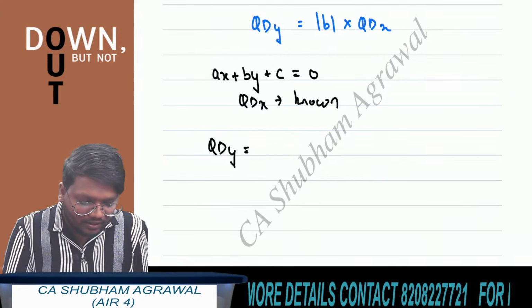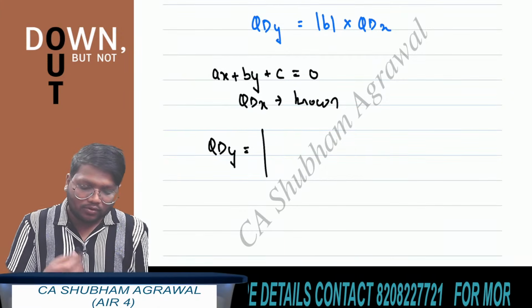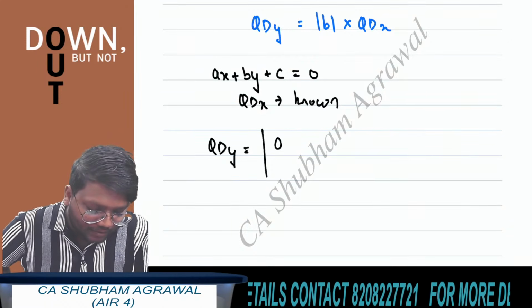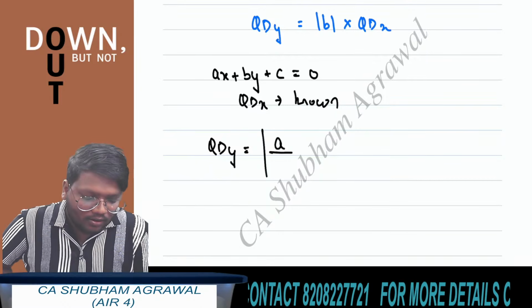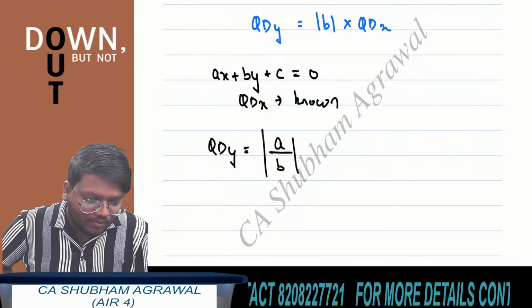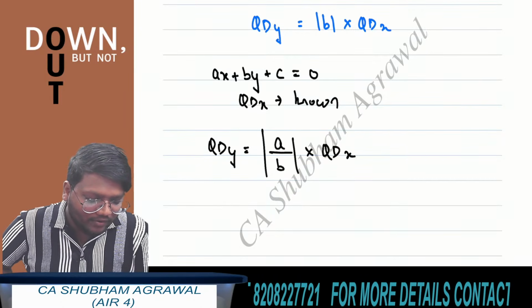The formula becomes: quartile deviation of y equals absolute value of coefficient of x. What is the coefficient of x here? A. Divided by coefficient of y. What is the coefficient of y here? B, multiplied by quartile deviation of x.